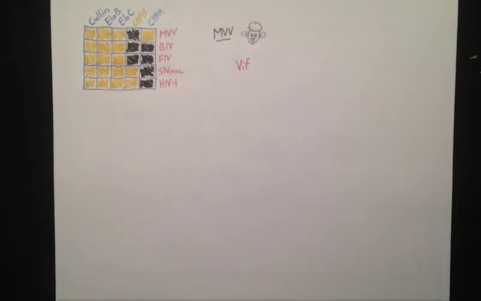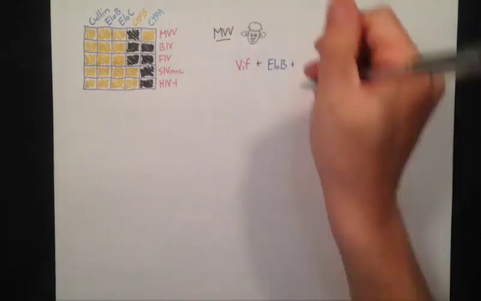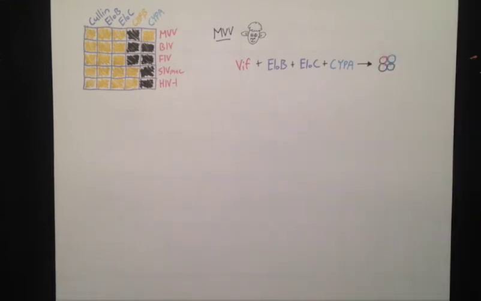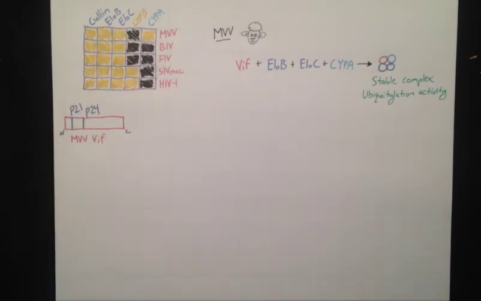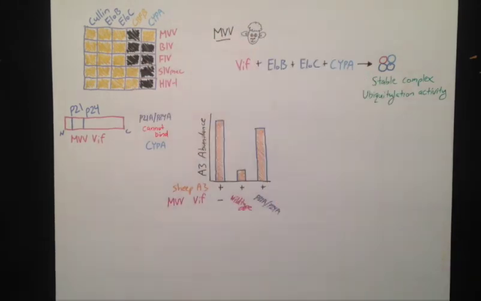We repeated the MVV VIF reconstitution assay, including CYP-A, and observed stable complex formation, and we also observed ubiquitination activity against purified sheep A3 protein. We identified a potential binding site in MVV-VIF involving prolines 21 and 24. When we mutated these residues, we observed a loss of CYP-A binding. We also observed a loss of A3 degradation activity in this mutant.